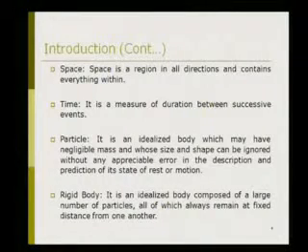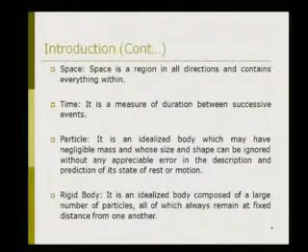Next is the rigid body. It is an idealized body composed of a large number of particles, all of which always remain at fixed distances from one another. Here I want to say that there are two types of bodies. One is called the rigid body and the second is the deformable body. In a rigid body, the distance always remains fixed.